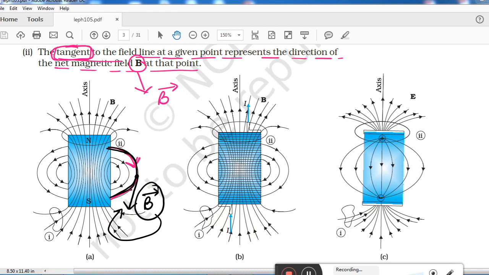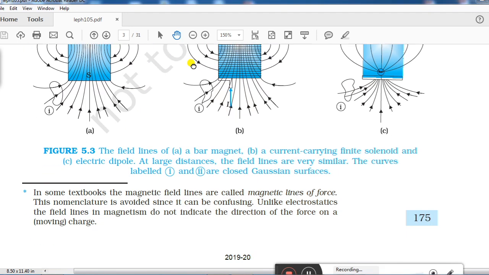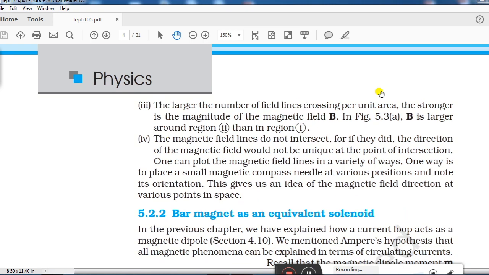Right. Now let us look at the next point. What is the next point? Point number three. This is our second last point. The larger the number of magnetic field lines crossing per unit area, the stronger is the magnitude of the magnetic field. What are they saying in this point?